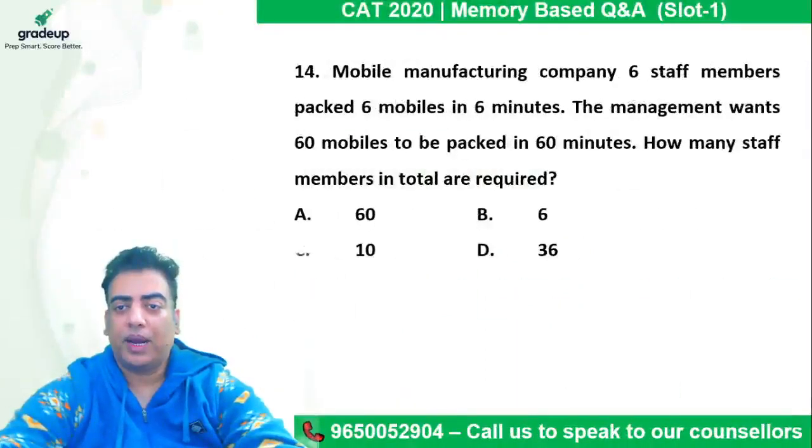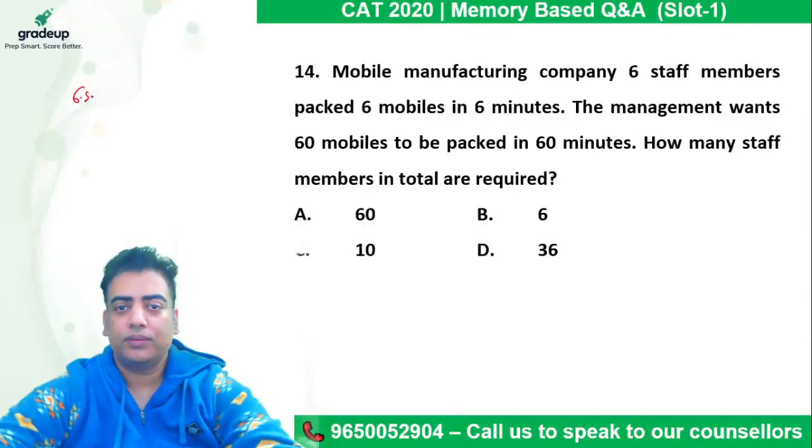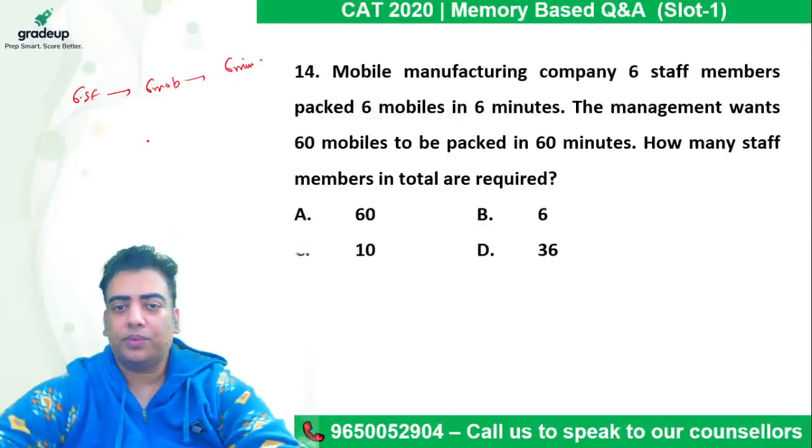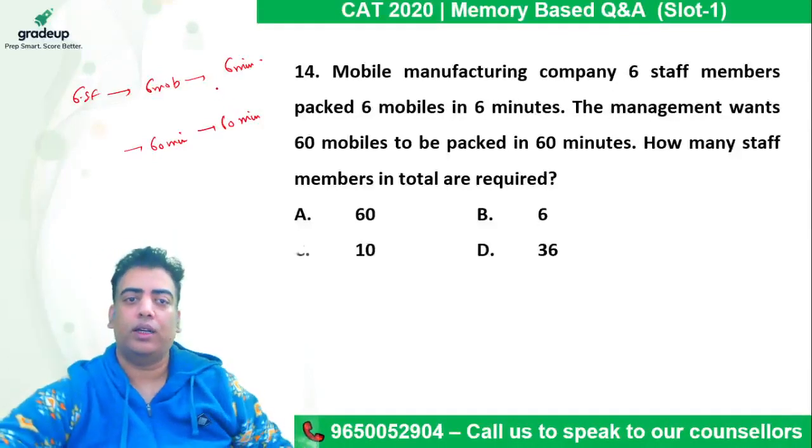Here it says a mobile manufacturing company, 6 staff members packed 6 mobiles in 6 minutes. The management wants 60 mobiles to be packed in 60 minutes. How many staff members in total are required?